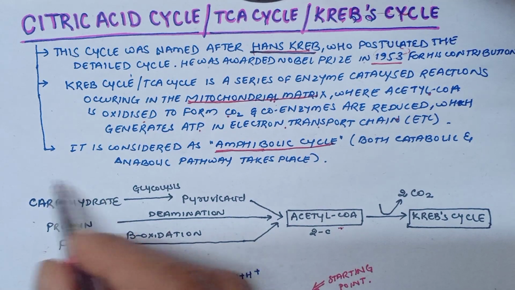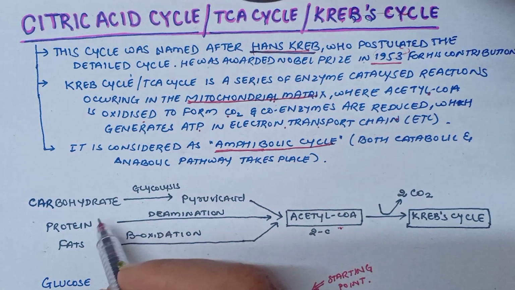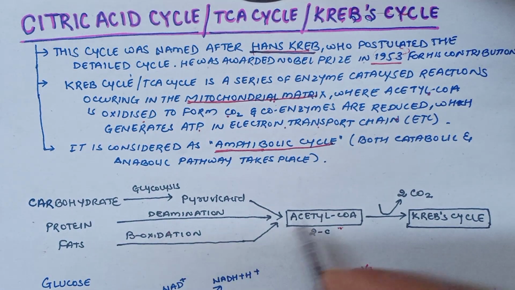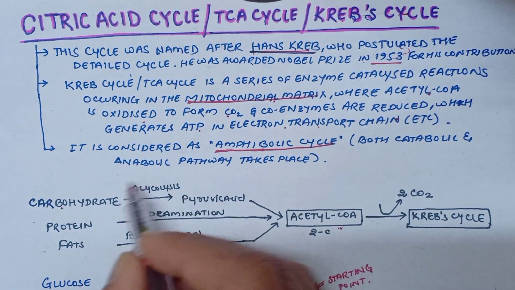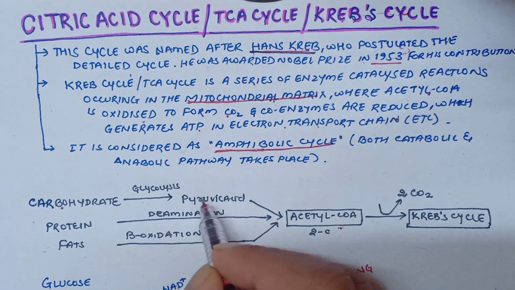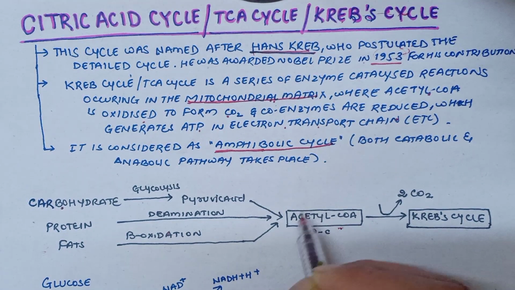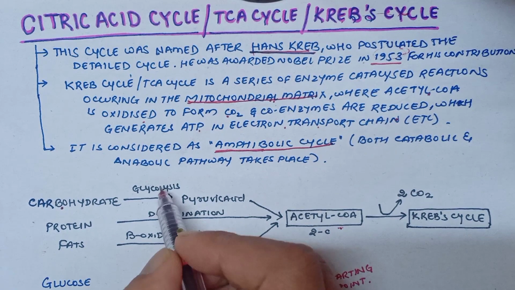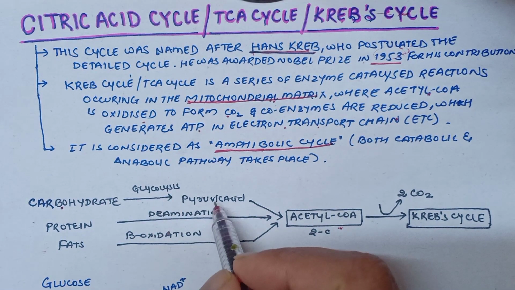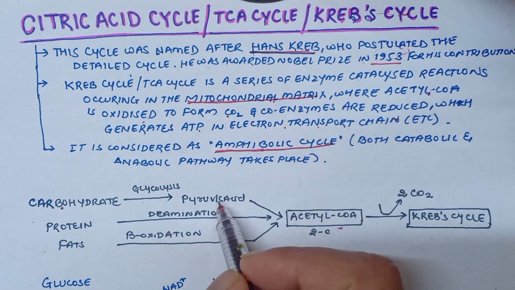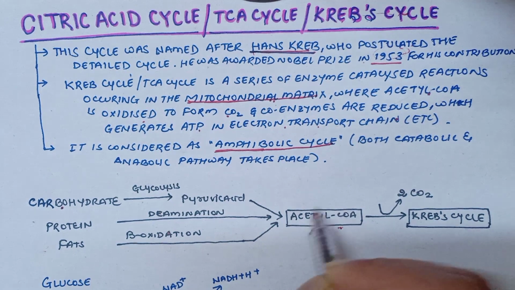So macromolecules like carbohydrate, proteins and fat will undergo metabolism to form acetyl coenzyme A. So carbohydrate will undergo glycolysis to form pyruvic acid, which will then go into link reaction to form acetyl coenzyme A. So from glycolysis, glucose will be converted into two molecules of pyruvic acid, and this pyruvic acid will go into link reaction to form acetyl coenzyme A.